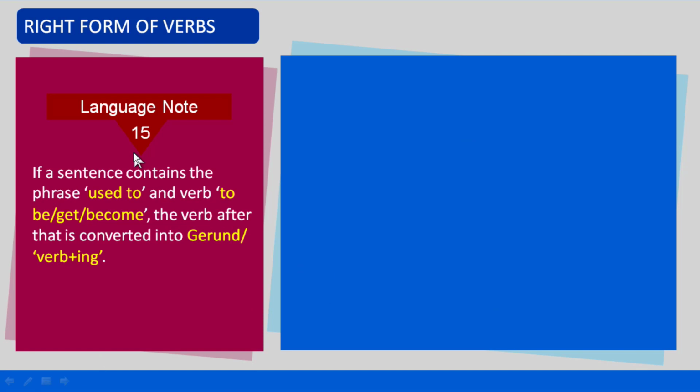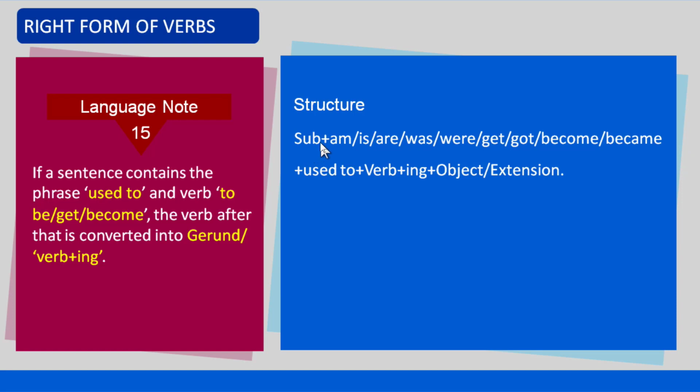Language rule number 15. If a sentence contains the phrase used to and the verb to be or get or become before that, the verb after that is converted into gerund. That means verb plus ing. Let us see the structure. Subject plus am or is or are or was or were or get or got or become or became plus used to plus verb plus ing plus object or extension.